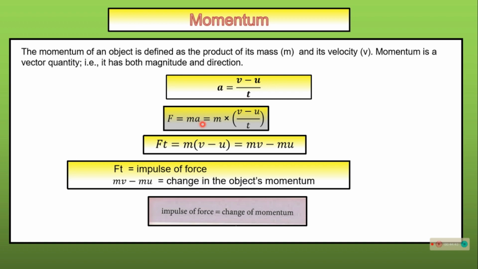Ft is known as impulse of force. mv is the final momentum of the object. mu is the initial momentum of the object. So mv minus mu is the change in the object's momentum. Impulse of force is equal to change of momentum. It's a very important relationship between impulse and change of momentum.